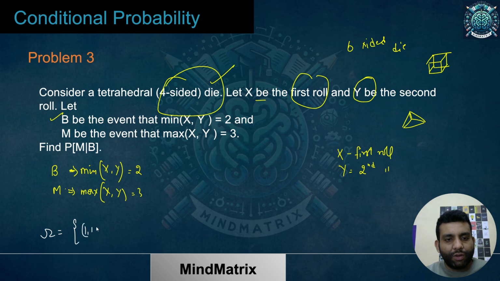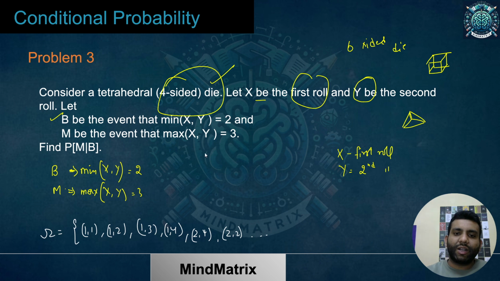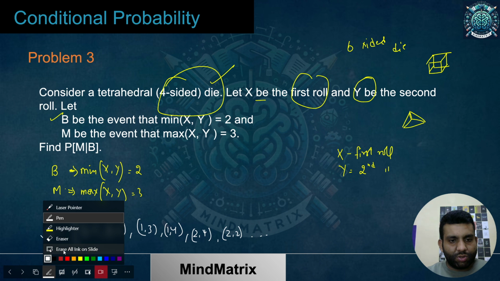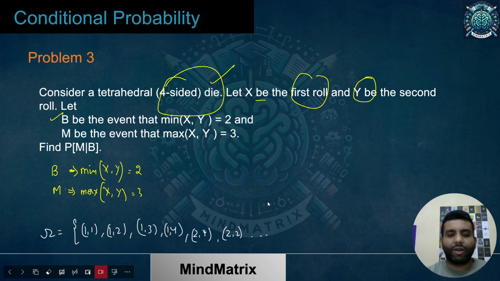It would be 1 1, 1 2, 1 3. I'll show you with the help of a diagram also. And the maximum value I can have on this 4-sided die is 4 only. Then the numbers will start repeating, then 2 1, 2 2 and so on. So I can create a table for that so that we can understand. I'll remove these things for now, because you have got the intuition for how it looks. I'll create a table now which will make it clearer.